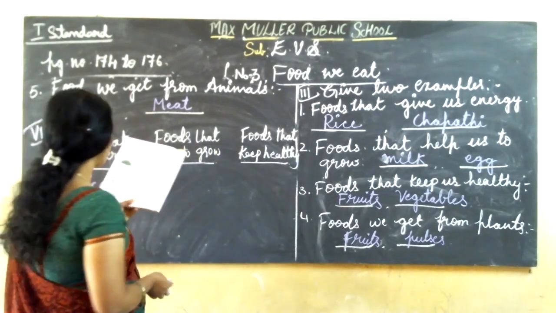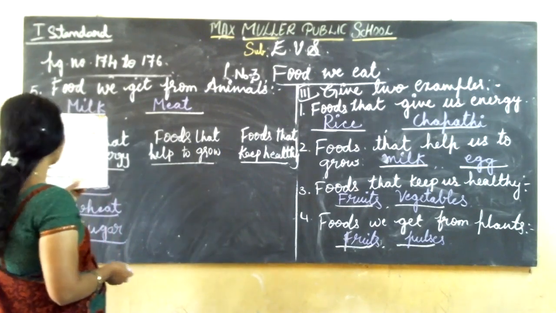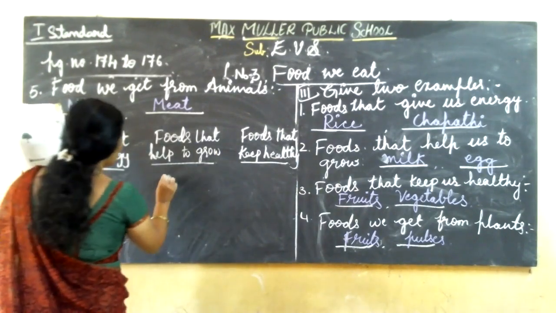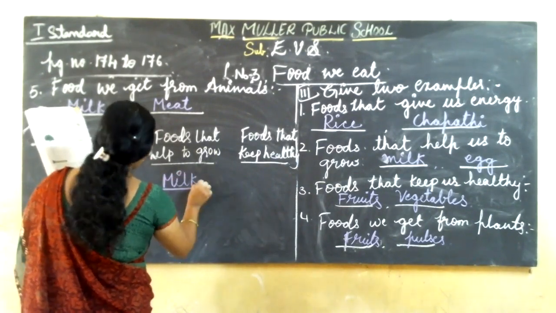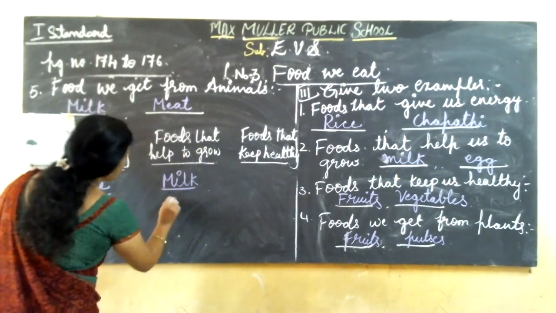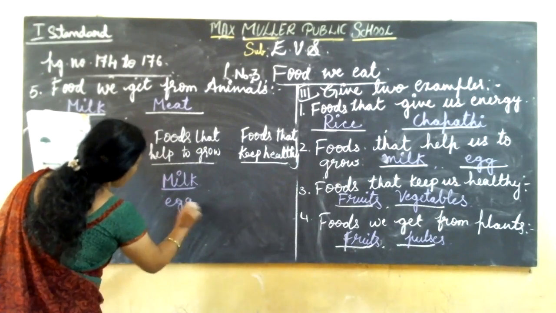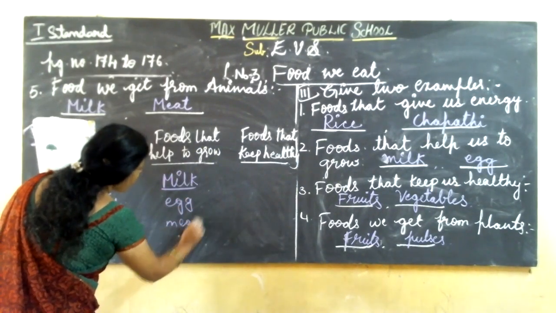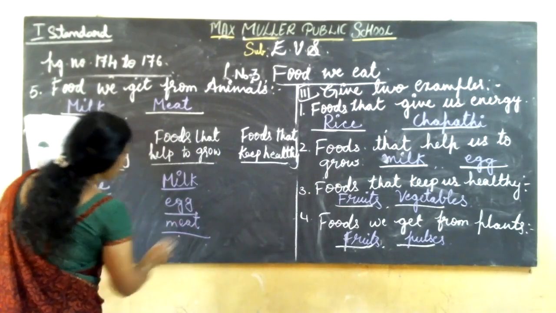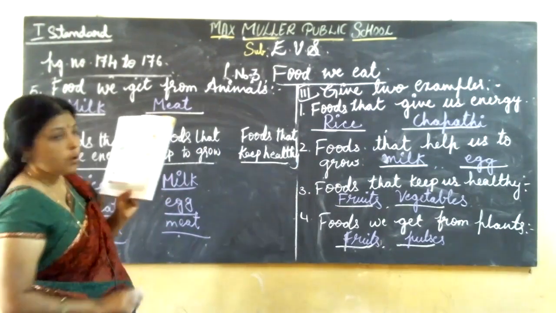Then come to that, which food helps us to grow? Which food helps us to grow? Every day you are drinking. What is that? Milk. Milk helps us to grow. And you are eating egg. Then meat, weekly once mommy will prepare now. Yes, these are all the food that help us to grow.